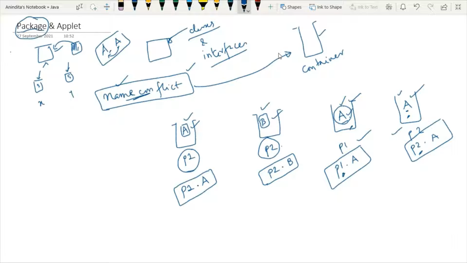If you ask me how many kinds of packages there are in Java, I will tell you that I can classify packages into two parts: one is user defined package and another one is inbuilt package.